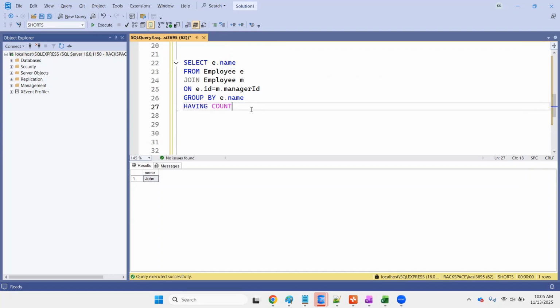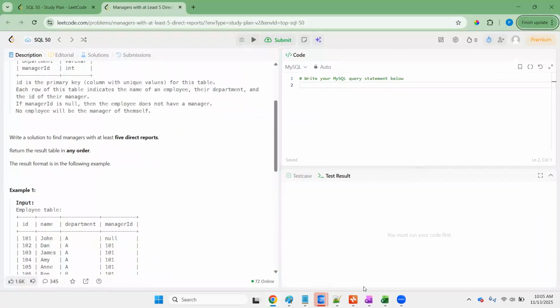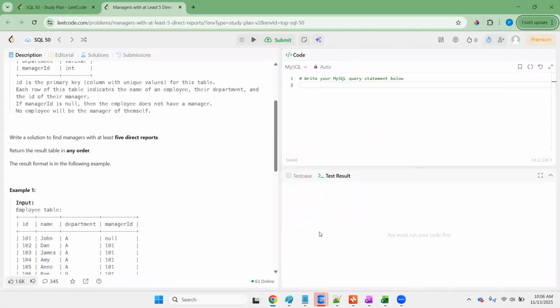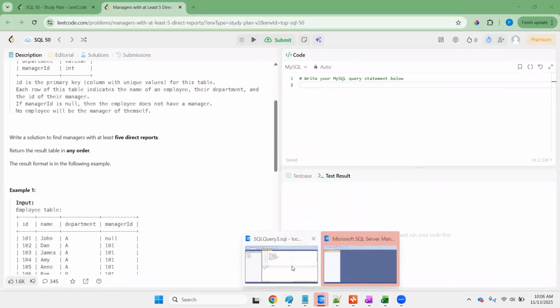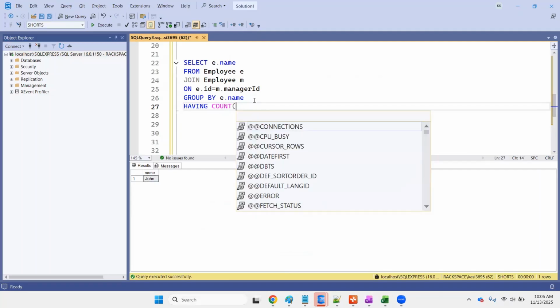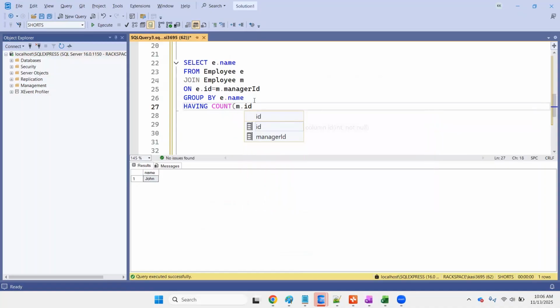So count. If you see here, in this manager table there are many employees, right? So I'm using count of manager dot id, greater than or equal to 5.